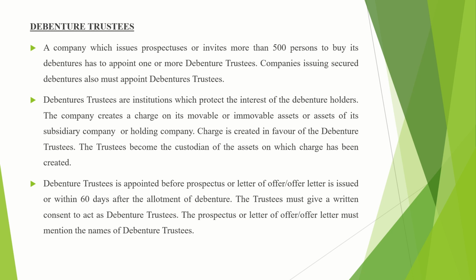Okay, so once debentures are allotted to the debenture holders, then within 60 days these debenture trustees are appointed, or they are appointed before issuing the prospectus, letter of offer or offer letter. The trustees must give a written consent to act as debenture trustees. The company cannot appoint some person without the consent of that person.